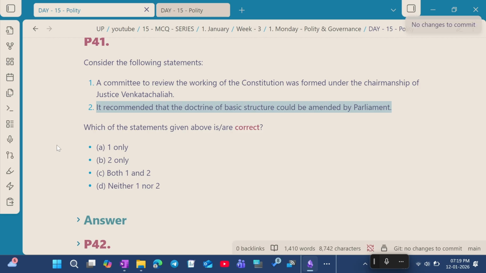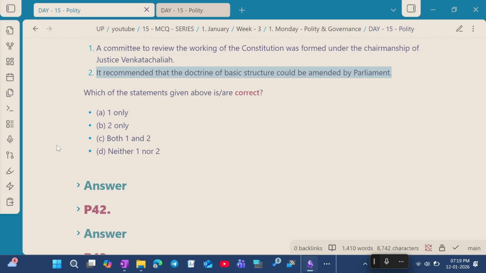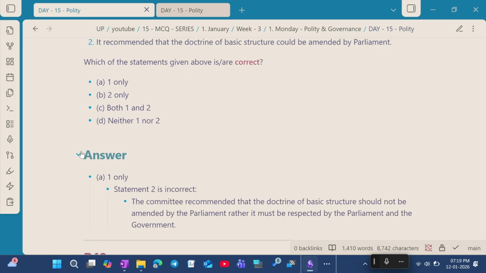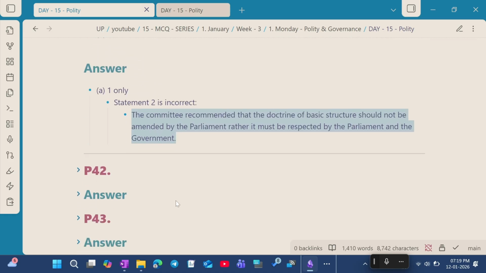Which of the statements given above are correct? So the answer for this question is option A, 1 only. Statement 2 is incorrect because the committee recommends that the doctrine of the basic structure could not be amended by the parliament, rather it must be respected by the parliament and the government.